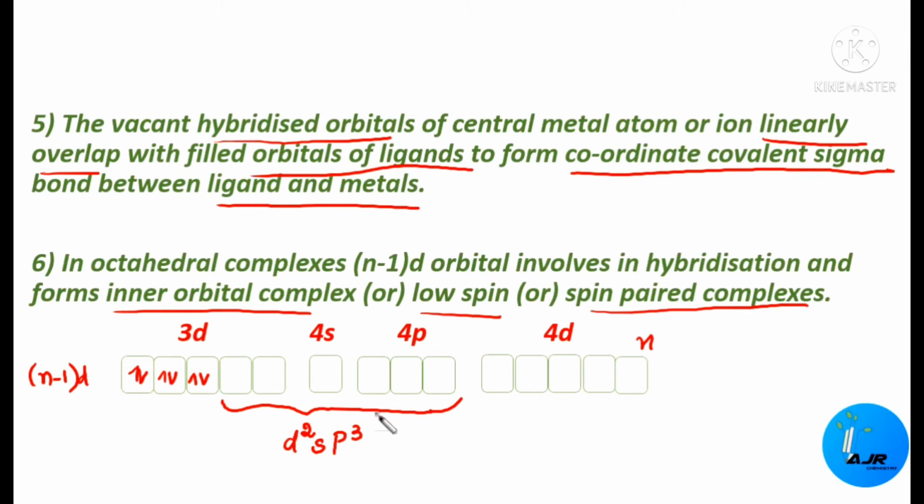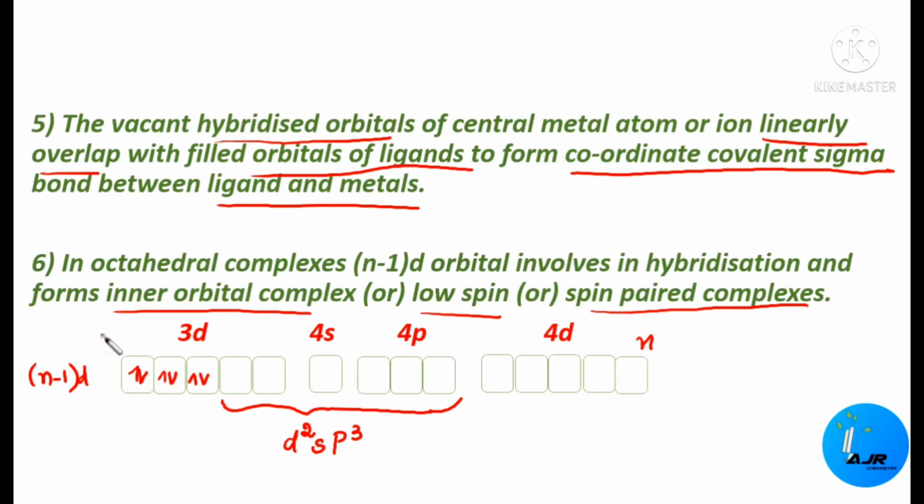The complexes involving this d2sp3 hybridization are referred to as inner orbital complexes. This is because the formation of such complexes involves the participation of the inner d orbitals, that is the (n-1)d orbitals of the central metal atom or ion during hybridization. These complexes have a lesser number of unpaired electrons, therefore they are also called low spin or spin paired complexes.